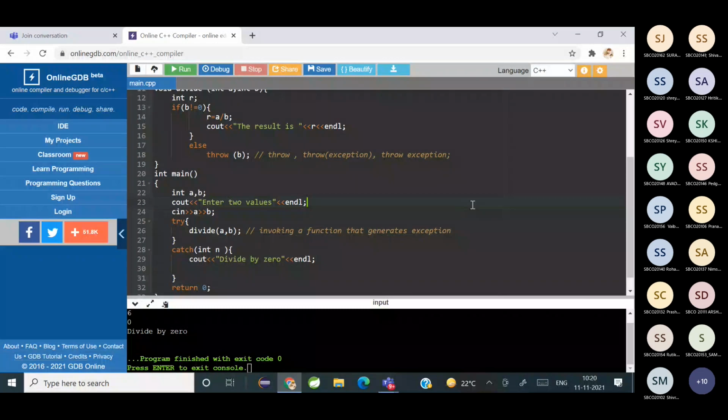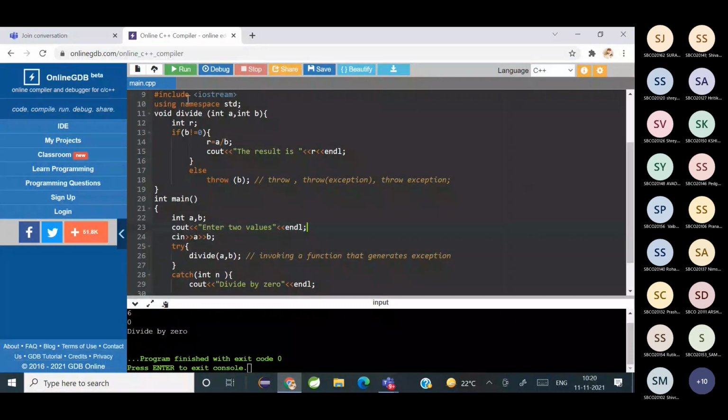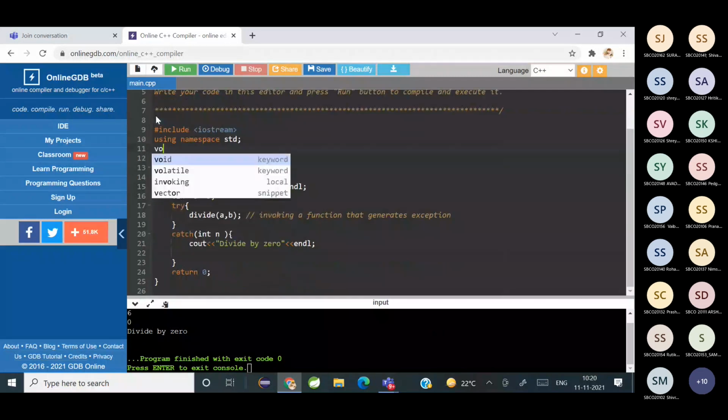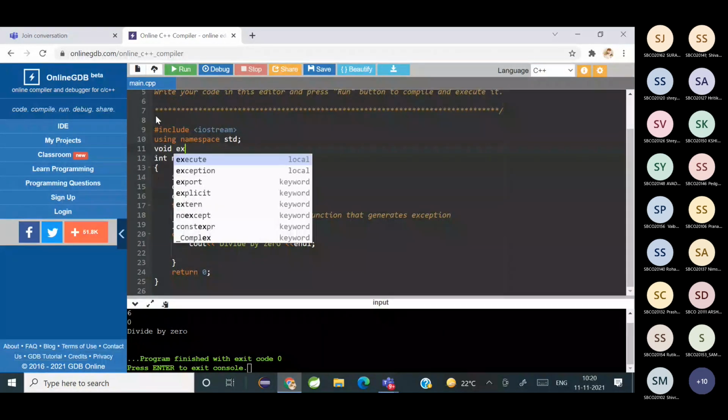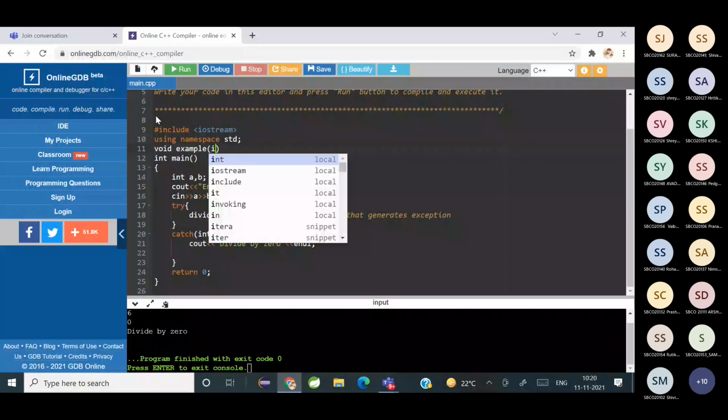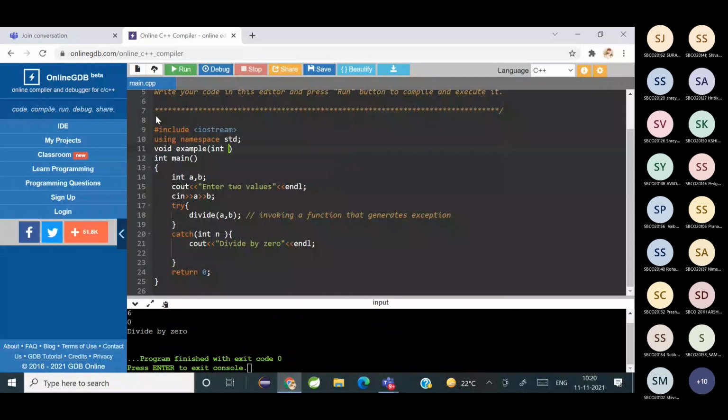Next is how to handle multiple catch statements. Okay, so we'll see an example here now. If you have written this, taken down this example, we'll go to the next example. Suppose I have another function called example, and I'm writing int a.